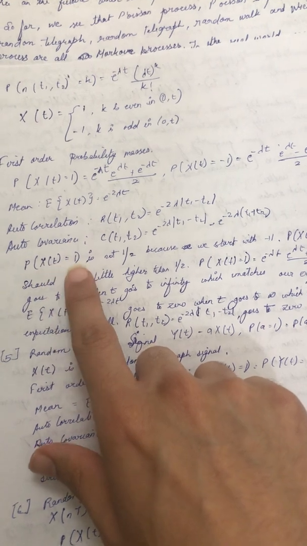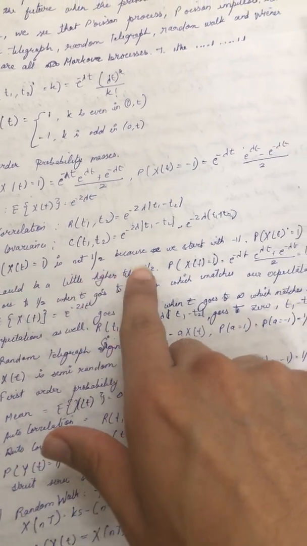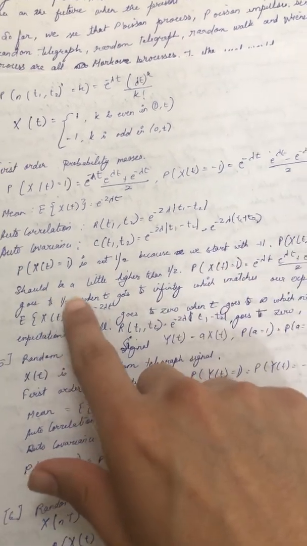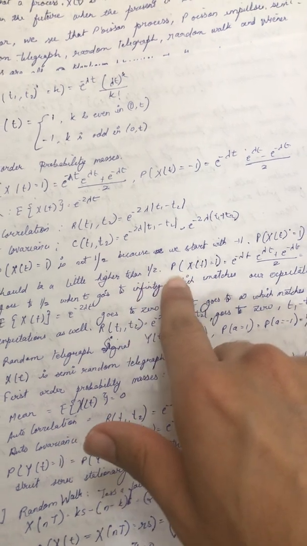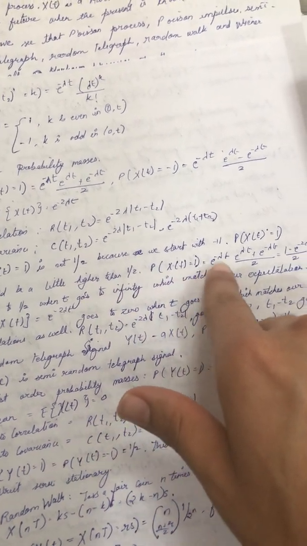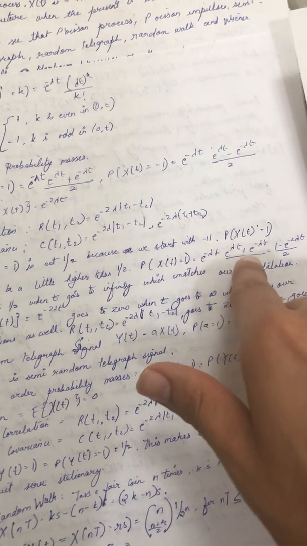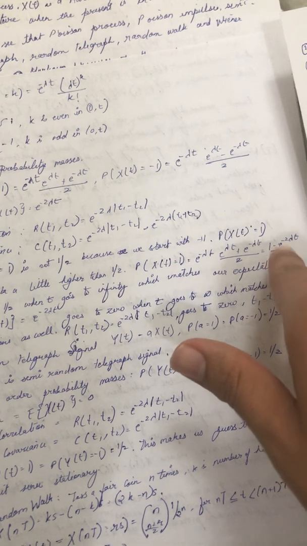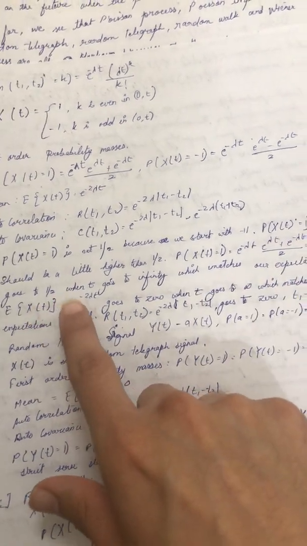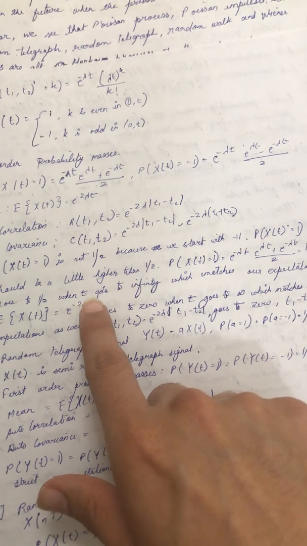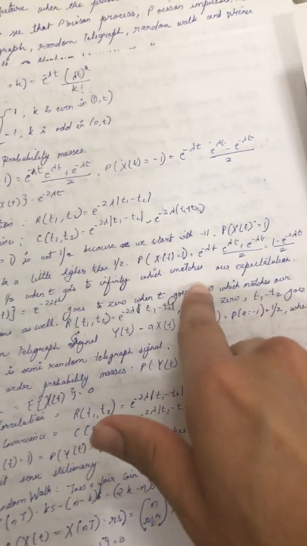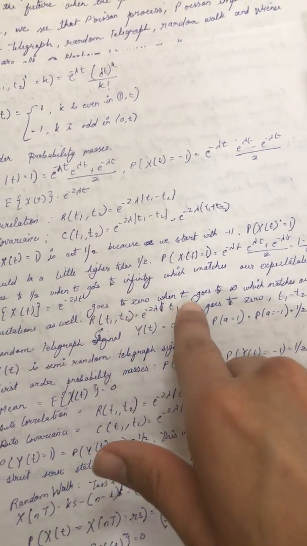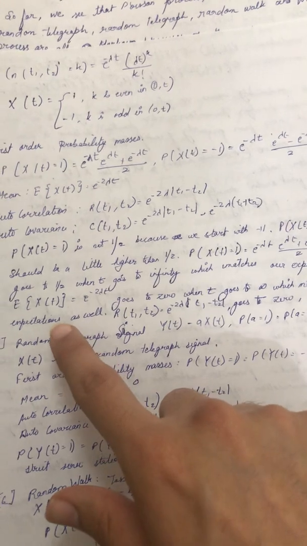Probability of X(t) equal to 1 is not 1/2 because we started with +1. Probability of X(t) equal to 1 should be a little higher than 1/2. Probability of X(t) equal to 1 is equal to (e^(-λt) e^(λt) + e^(-λt))/2, which is equal to 1/2 + e^(-2λt)/2, which goes to 1/2 when t goes to infinity, which matches our expectation. e^(-2λt) goes to 0 when t goes to infinity, which matches our expectation as well.